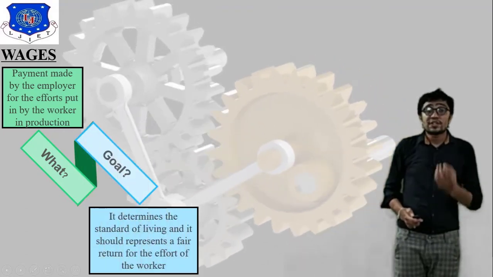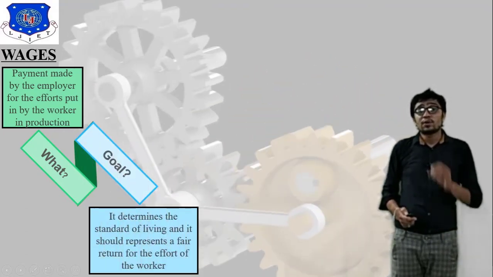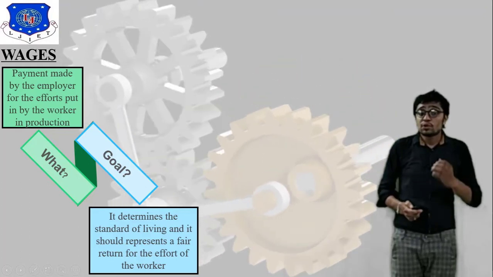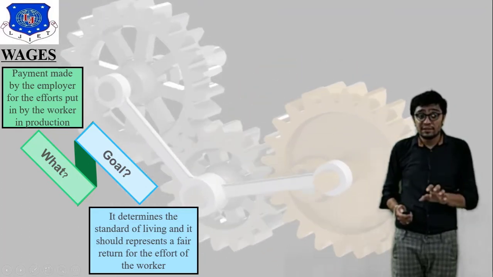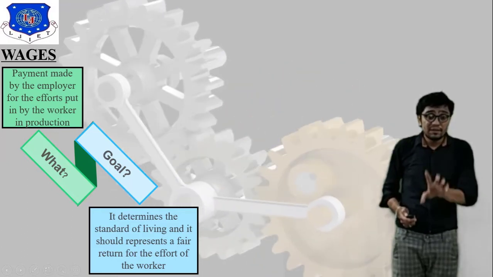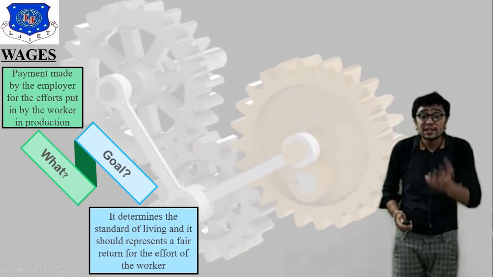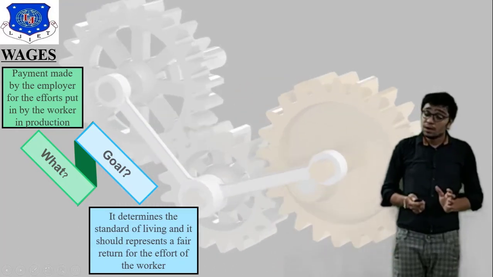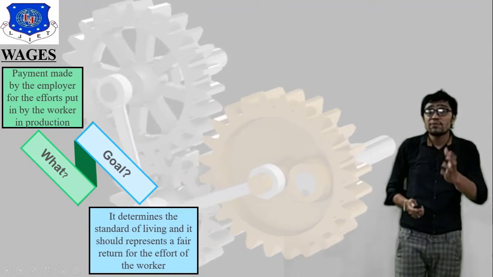Now the second important point is the goal. What is the goal of wages? First of all, it determines the standard of living, and it should represent a fair return for the effort put in by the worker. So this is the goal of wages.